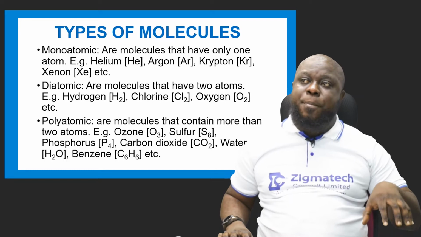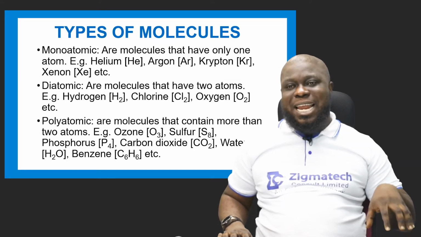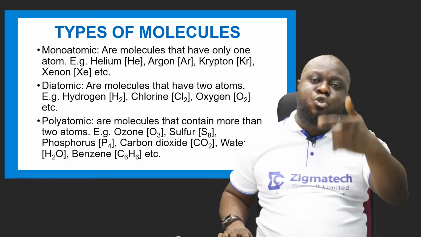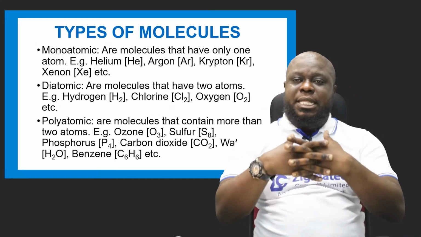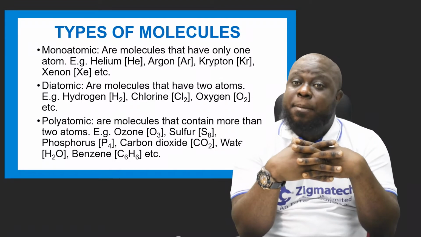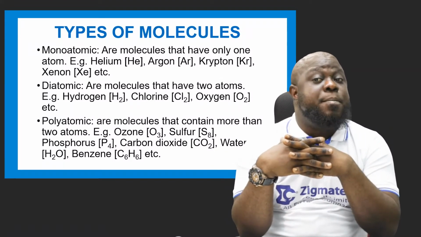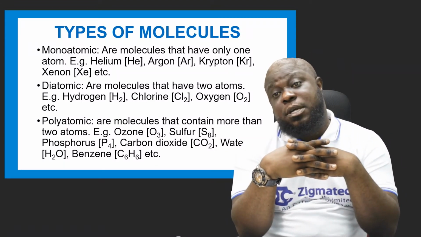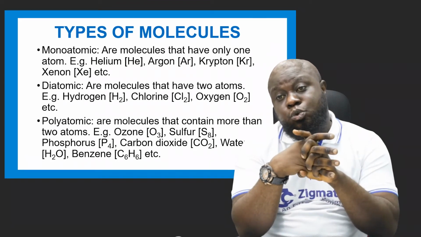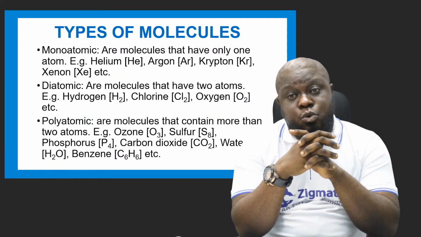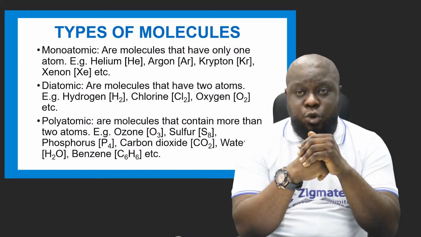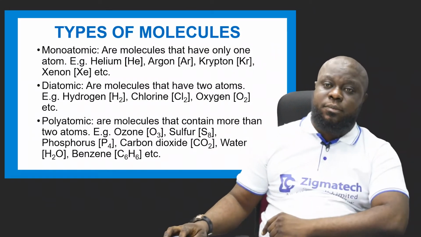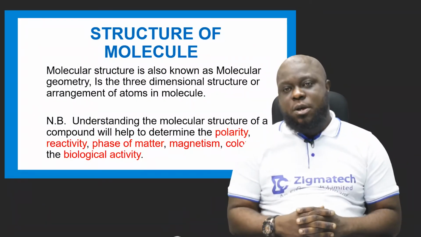Now, if you see a compound, you know that it is a polyatomic, a type of molecule called polyatomic, and a class of molecule called heteronuclear. If you see a hydrogen molecule, or any element whose subscript is 2, that is a diatomic molecule. And you know that this is homonuclear. So take note.